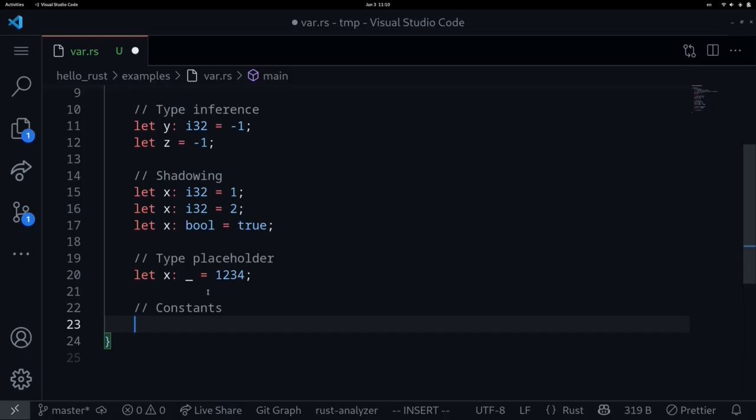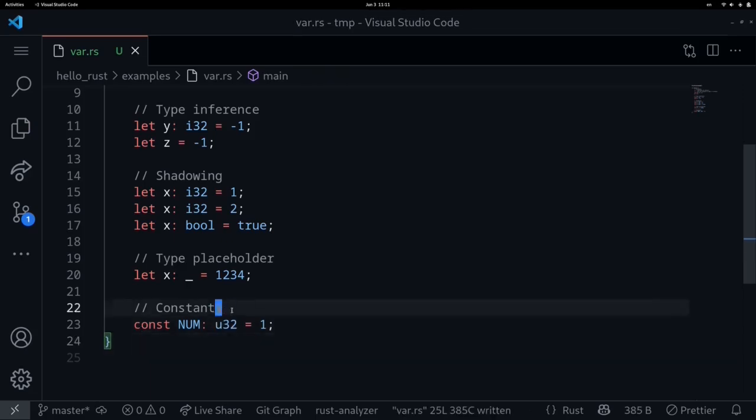If you have a variable where you know that the value is not going to change, then we can declare the variable as a constant. So far, we've seen that variables are declared with the let keyword. However, for constants, you declare with the keyword const, followed by the name, let's say NUM. For the type, let's say u32, unsigned integer of 32 bits, and say the value is equal to 1.